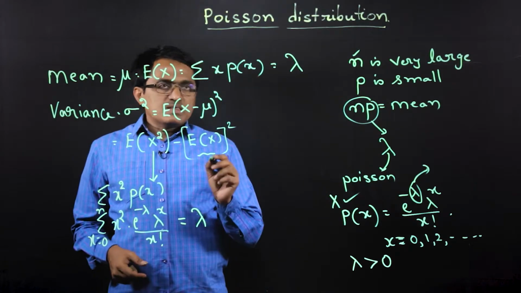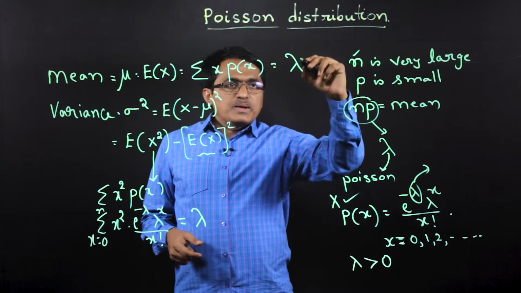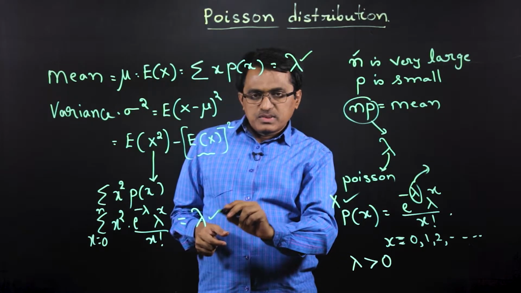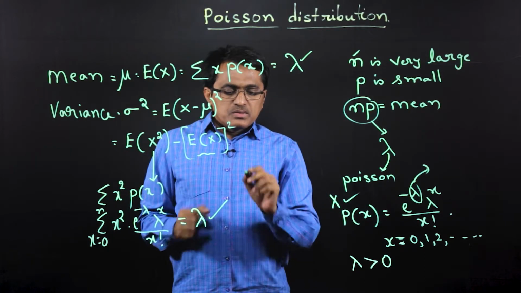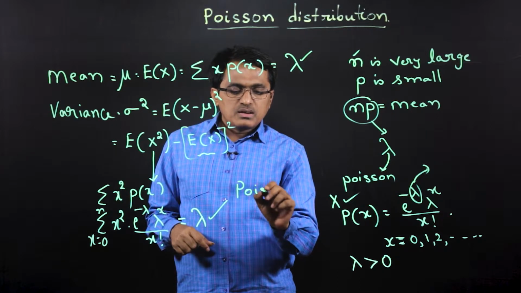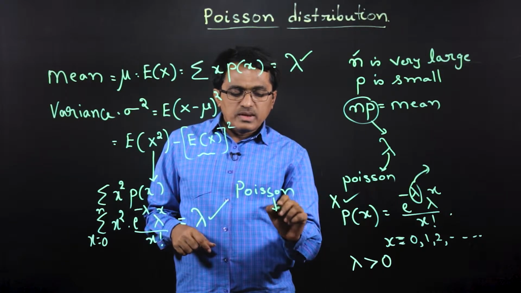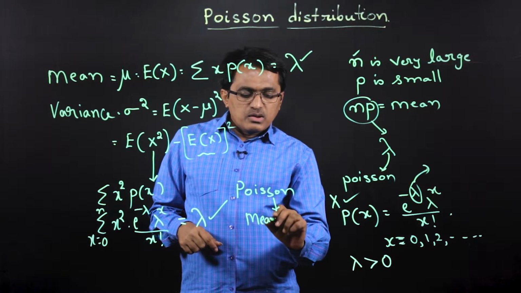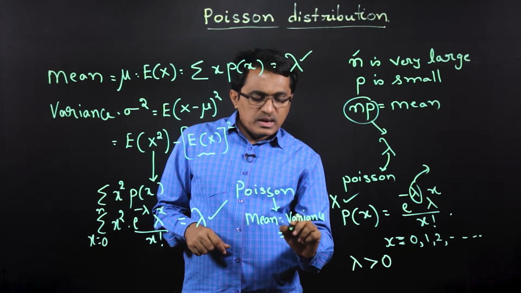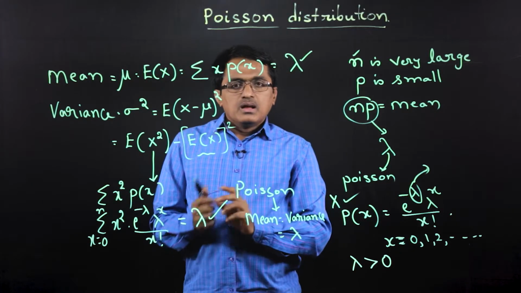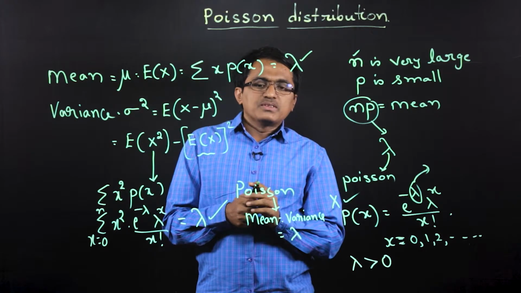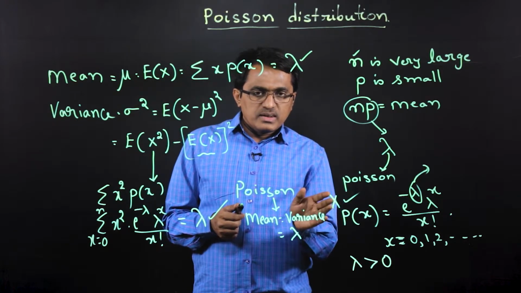If we observe this Poisson distribution, expectation of x, that is the mean of the distribution, is lambda, as well as the variance of the distribution is also lambda. That means we can arrive at a conclusion that for Poisson distribution, mean is always equal to variance. Not only mean equal to variance, both are equal to the parameter of the distribution, that is lambda. If we recall the relation between mean and variance in case of binomial distribution, mean is always greater than variance.